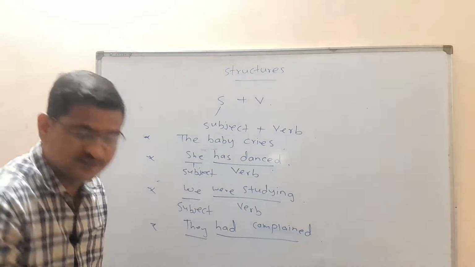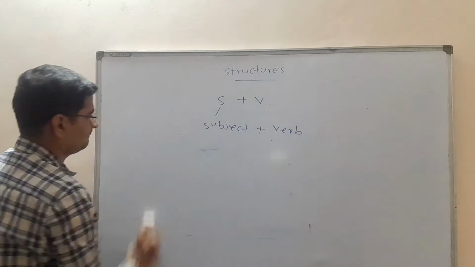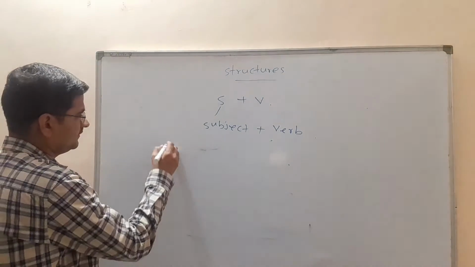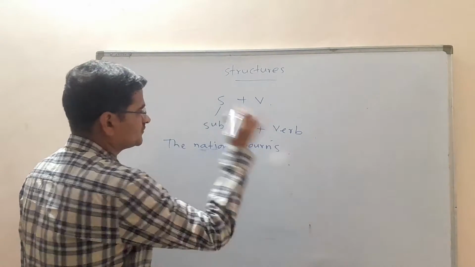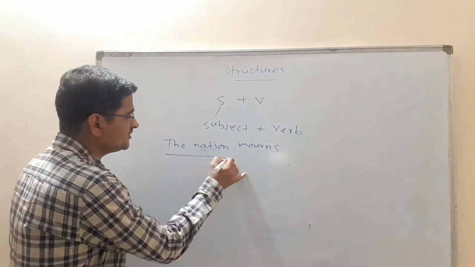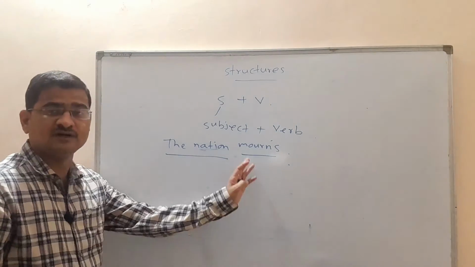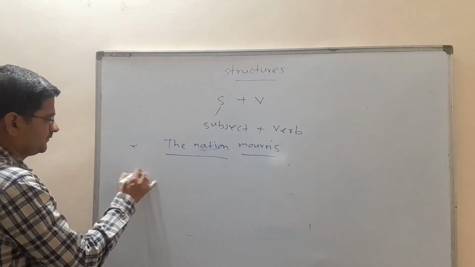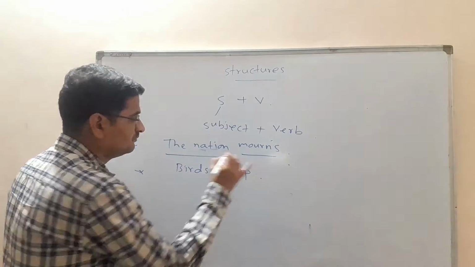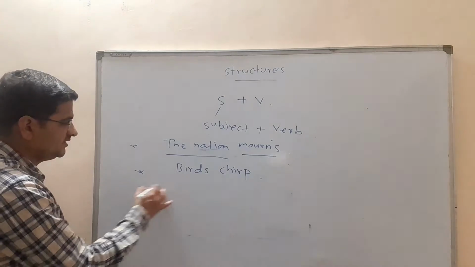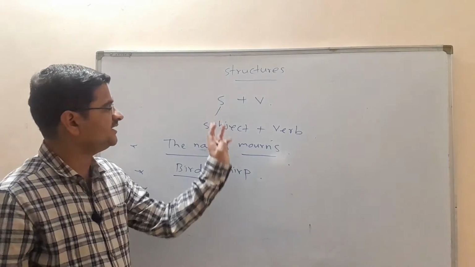Let us study a few more examples of this structure. The nation mourns. The nation mourns. Here the nation is an example of a subject. Mourns is an example of a verb. Birds chirp. Birds chirp. Here birds is an example of a subject. Chirp is an example of a verb. Subject plus verb.